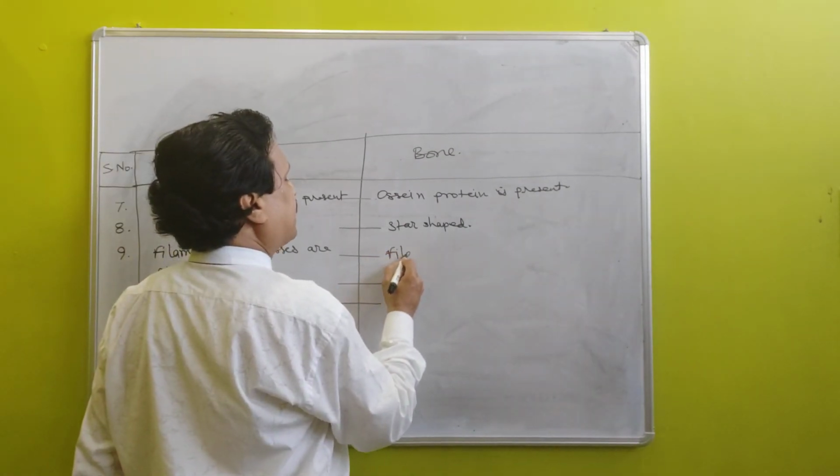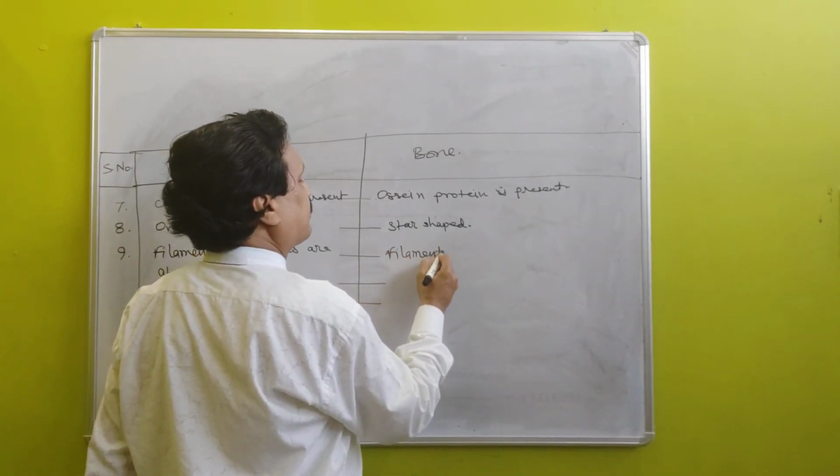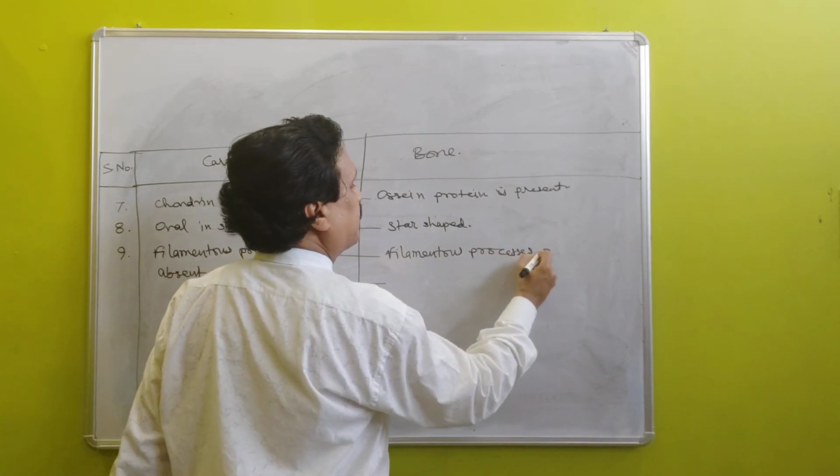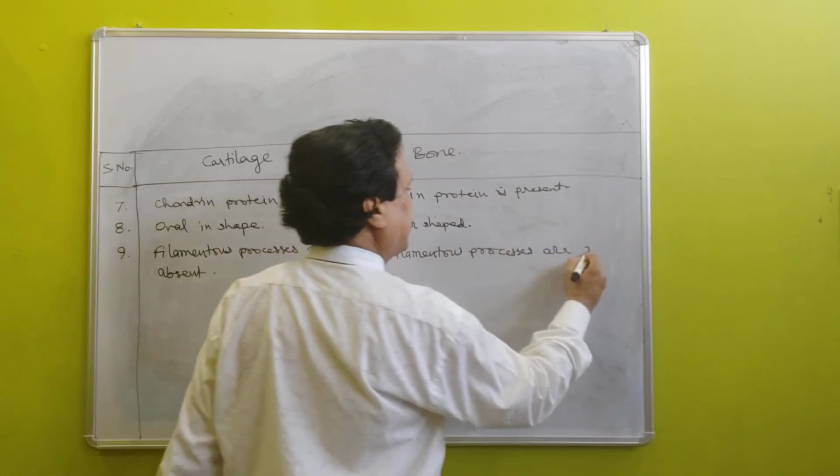In osteocytes, filamentous processes are present.